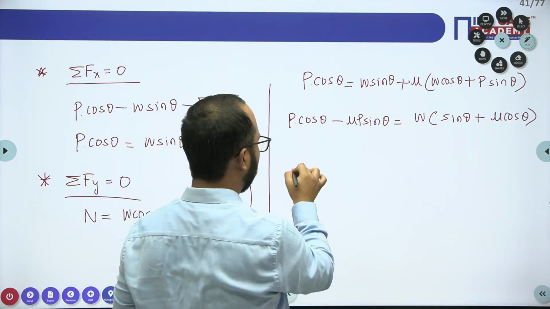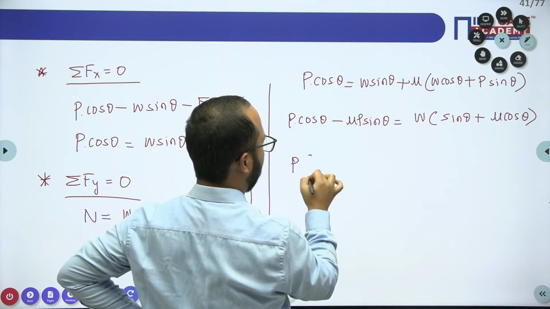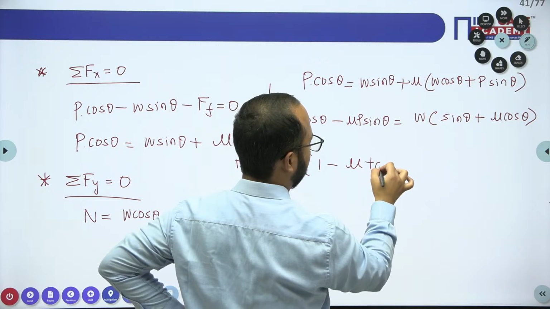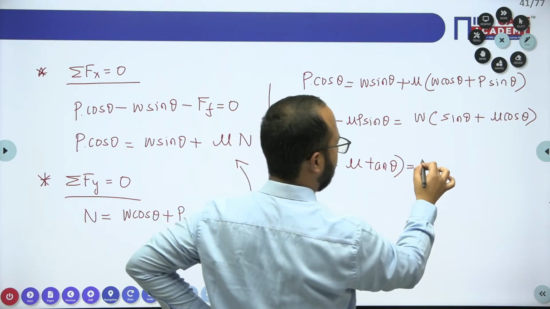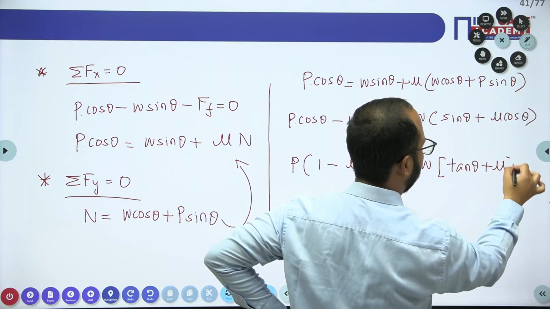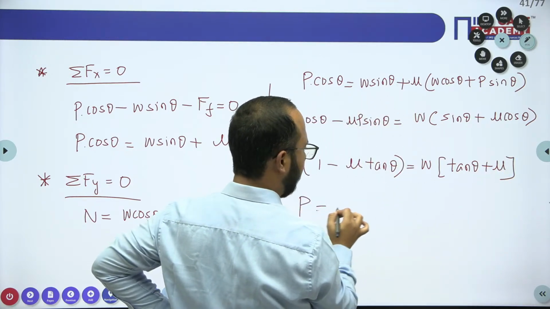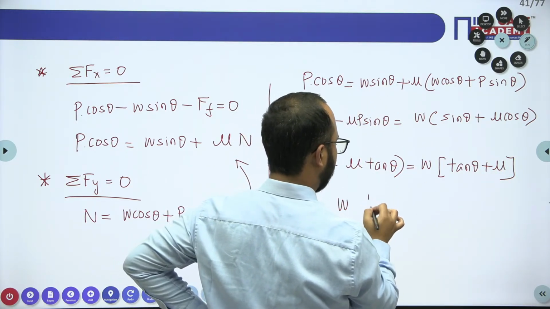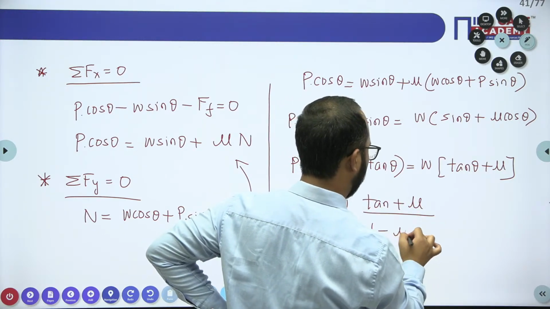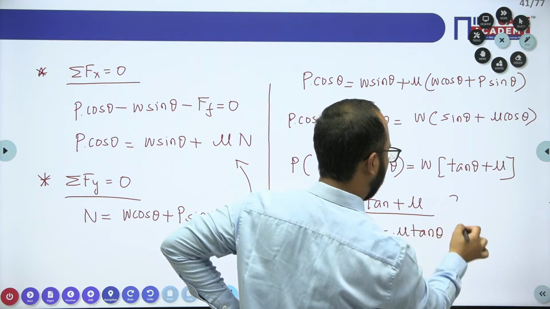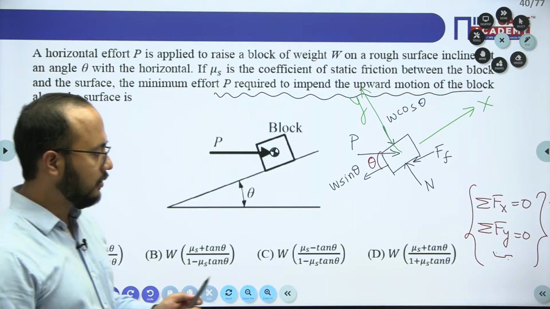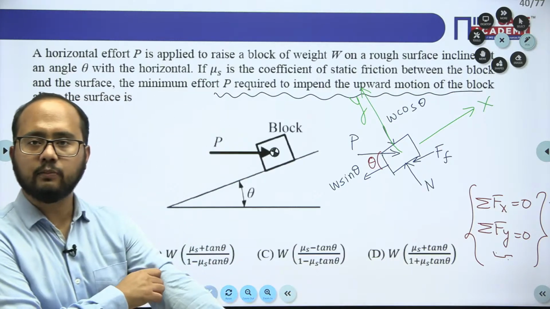You will have 1 minus mu tan theta here, and tan theta plus mu there. So finally you will get the value of P as W times tan theta plus mu divided by 1 minus mu tan theta. I hope this is clear to everybody, and you can check the options.